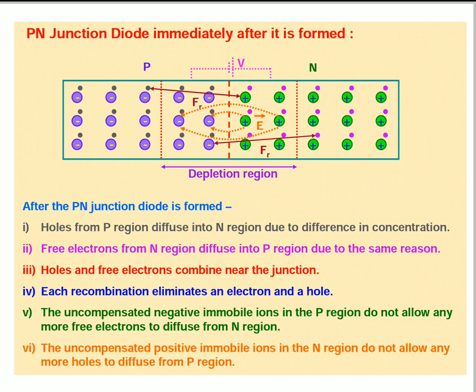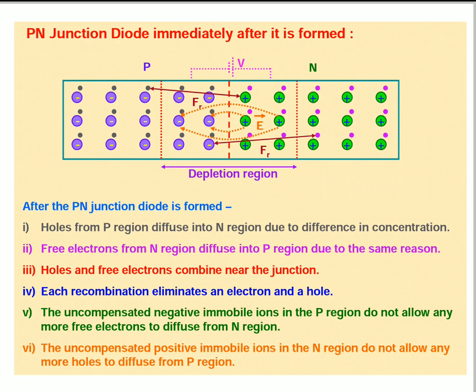This sets up a potential difference across the junction and an internal electric field E directed from N side to P side. Equilibrium is established when the field becomes strong enough to stop further diffusion of the majority charge carriers.